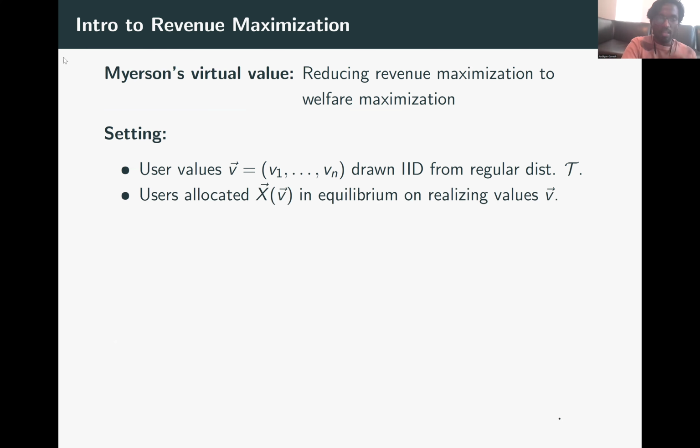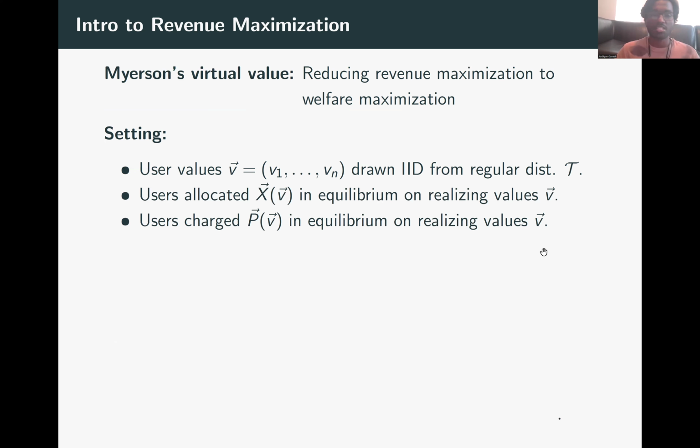So when the users see values v1 through vn, and when they bid b1 of v1, b2 of v2, all the way through bn of vn, let's suppose that the users are allocated according to x of v on realizing the values v. Similarly, users are charged payment p of v in equilibrium. And finally, the auctioneer or the miner faces a production cost b of v.